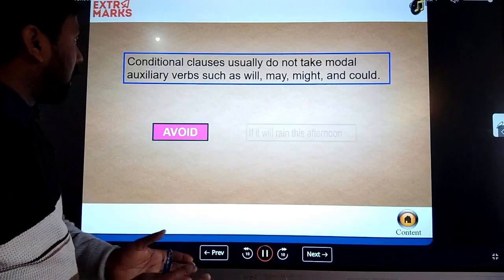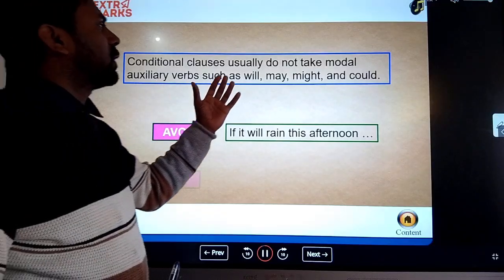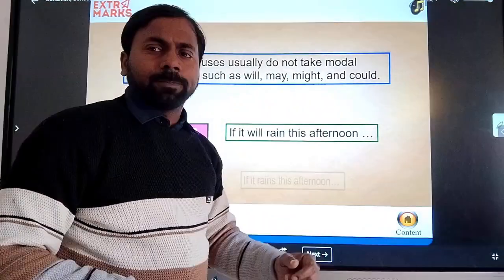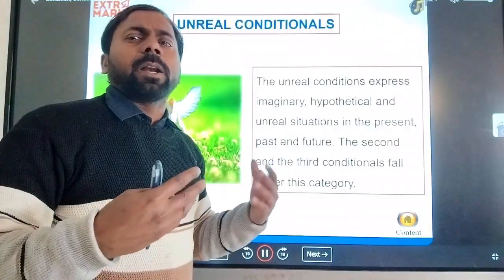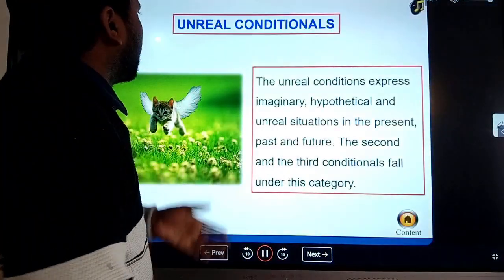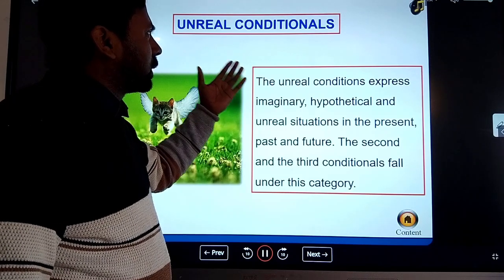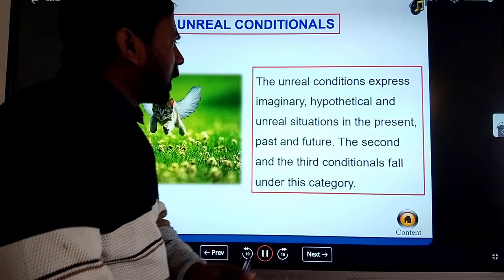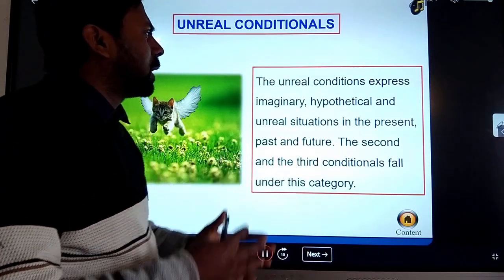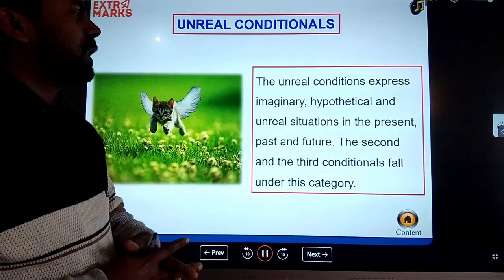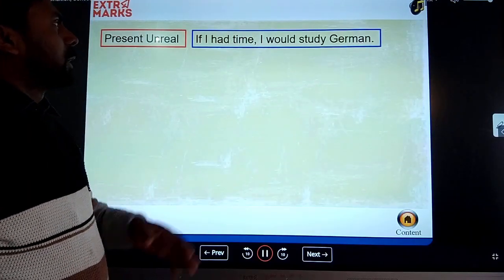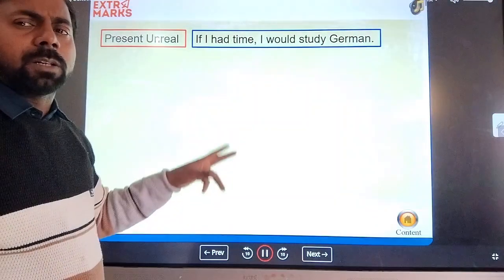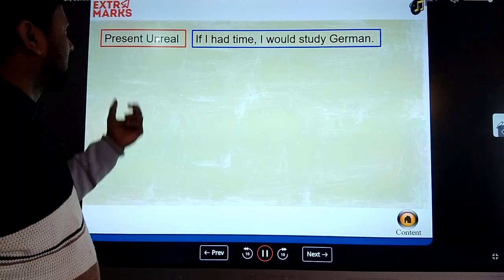Now next is the conditional clause. It usually does not take the modal auxiliary verbs such as will, may, might and could. There is no use of the modals, and I hope you all know about that. Okay, unreal conditionals. The unreal conditionals express imaginary, hypothetical and unreal situations in the present, past and future. The second and the third conditional sentences always use such a type.